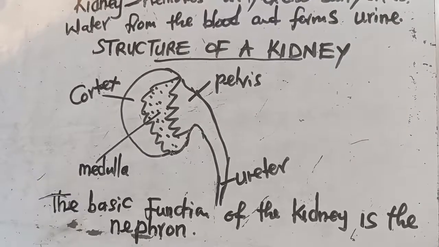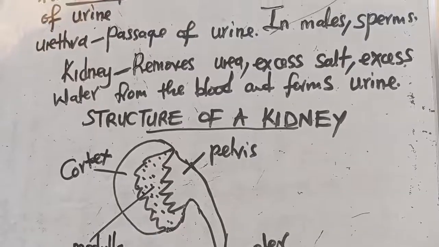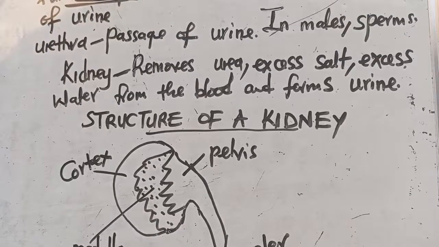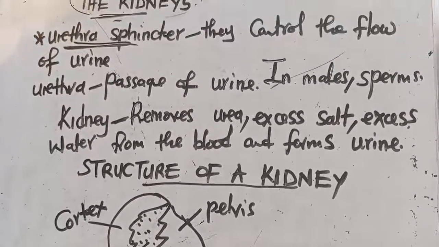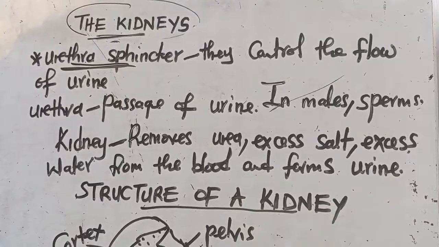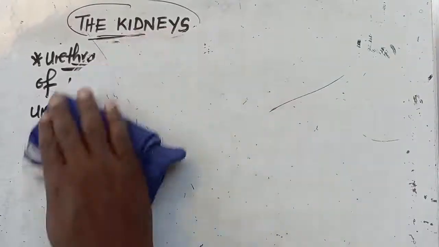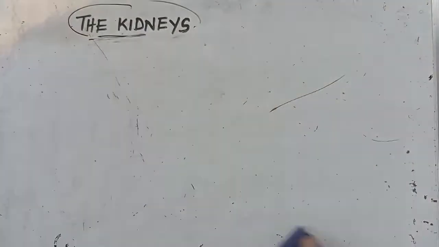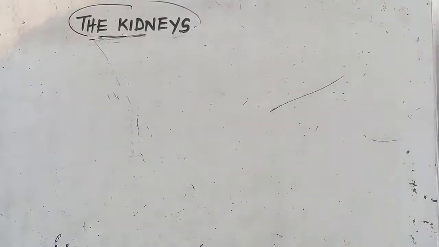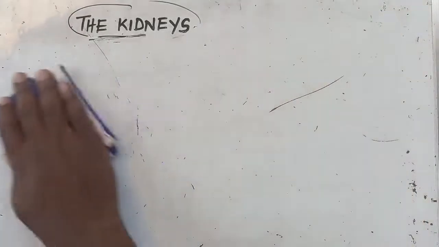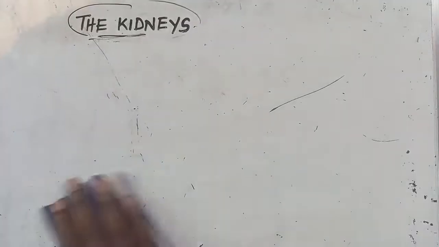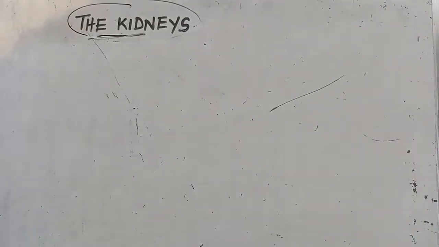And the last thing that we are going to end with is the structure of a nephron. This is the last thing we are going to do. I know some of you are not good at drawing. You are like me. So since you don't know how to draw, I'm going to share some diagrams. You take your time at drawing them.